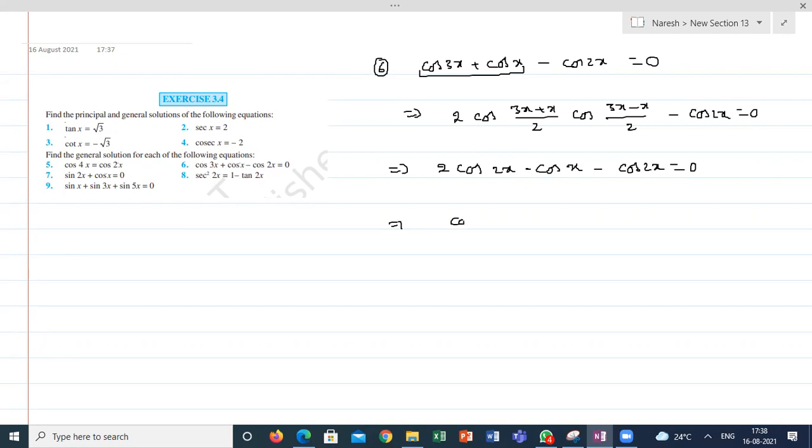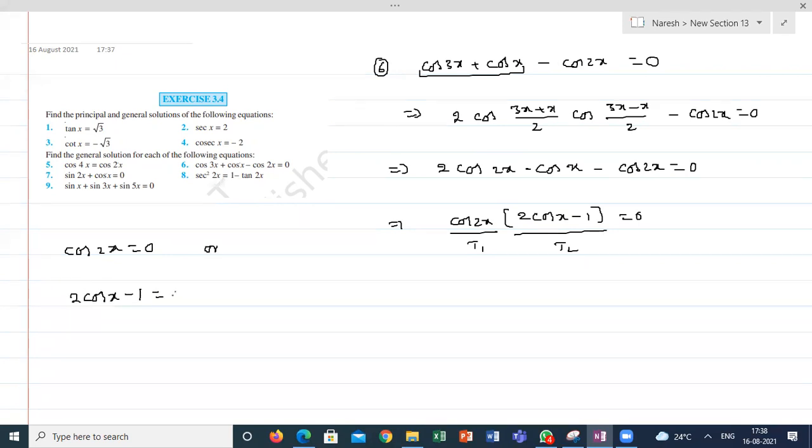If I take cos 2x common, I get the product of cos 2x into (2 cos x minus 1) is equal to 0. So here I have two terms, this is term 1, this is term 2. To satisfy this equation, cos 2x is equal to 0 or 2 cos x minus 1 should be 0.